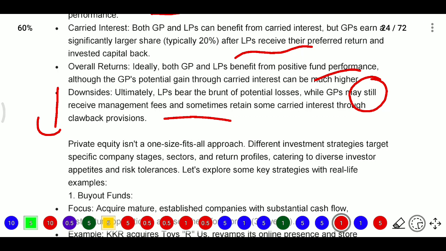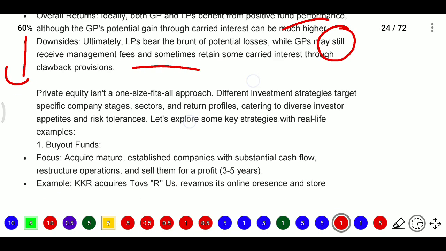So what does clawback provision mean? If the fund requires any operational expenditure it is not able to meet, then money is called back from the general partner. That is, clawback provisions will be there in the LPA agreement.